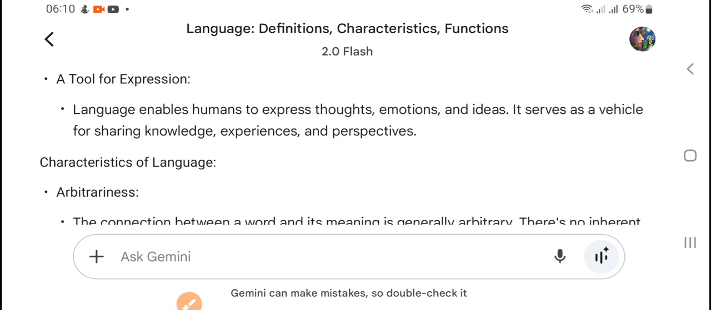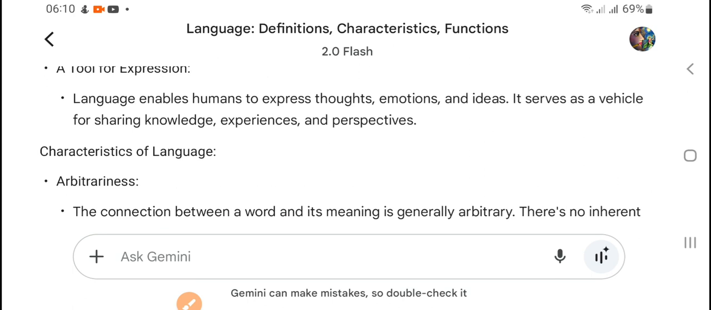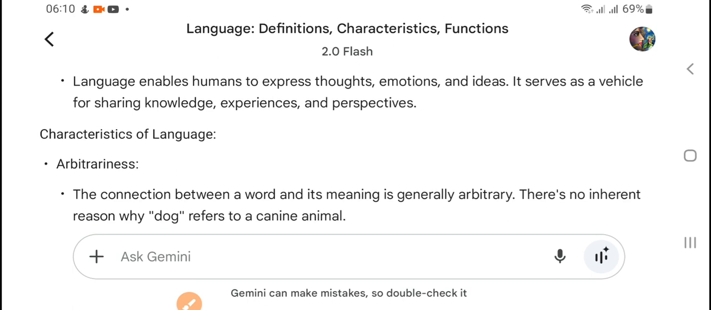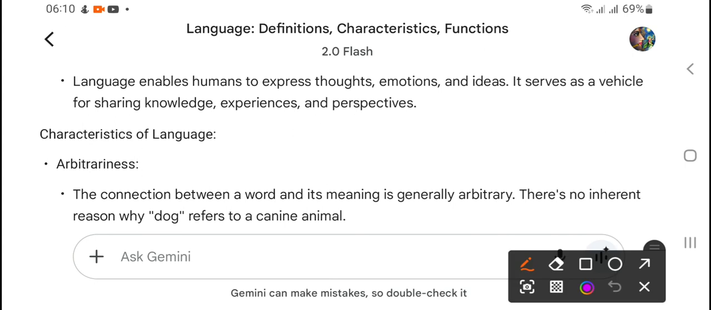Okay, now what is language? Language is a tool for expression. Language enables humans to express thoughts, emotions, and ideas. Animals cannot do this, but we can express our emotions, thoughts, and ideas through language, which is very important. It serves as a vehicle for sharing knowledge, experiences, and perspectives.